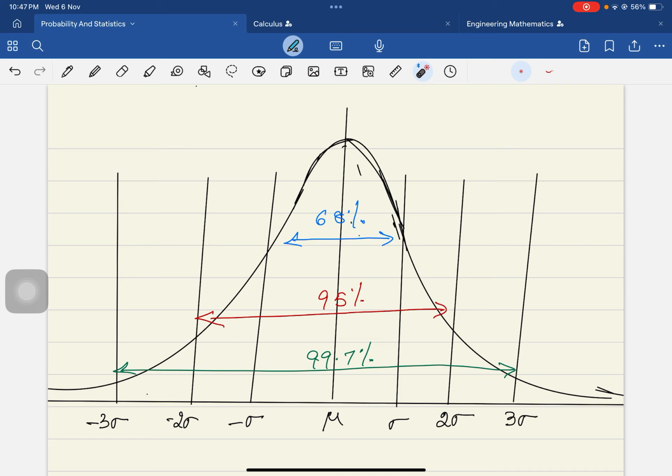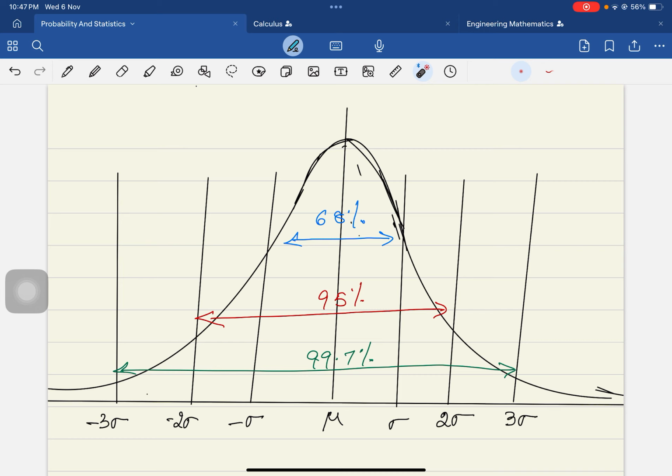We have done this already in the previous lectures, but now I am going to explain it because we have come to the normal distribution. If you take mu plus or minus 2 sigma, see the wider range: 95% of the data will be occupied between plus or minus 2 sigma.